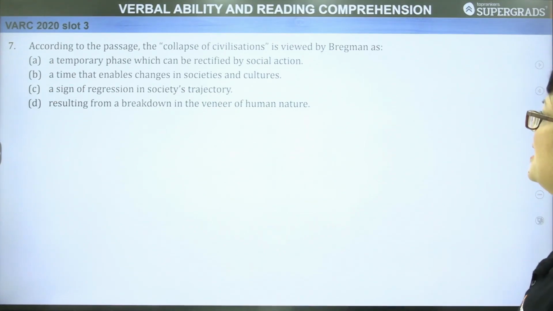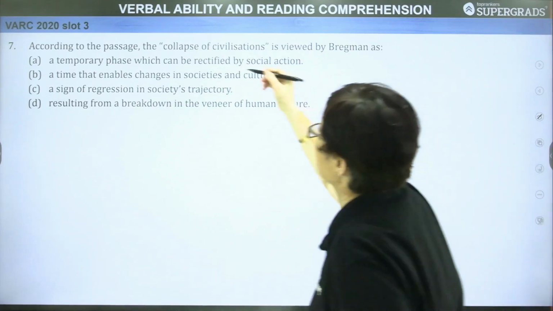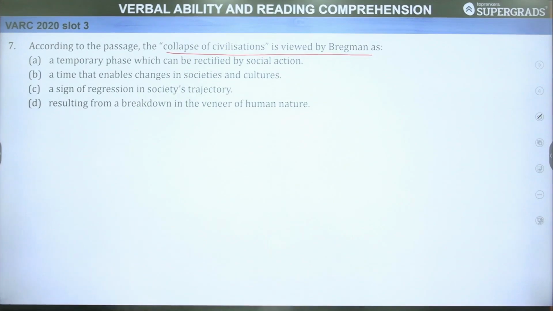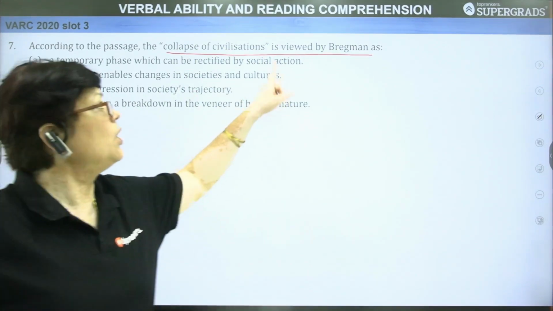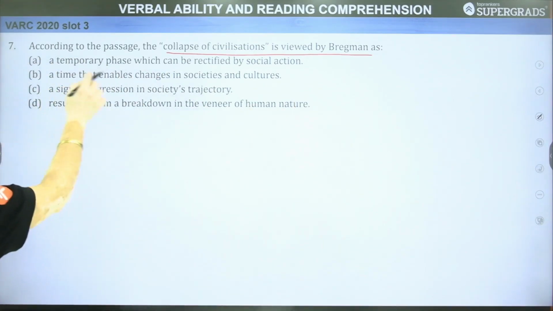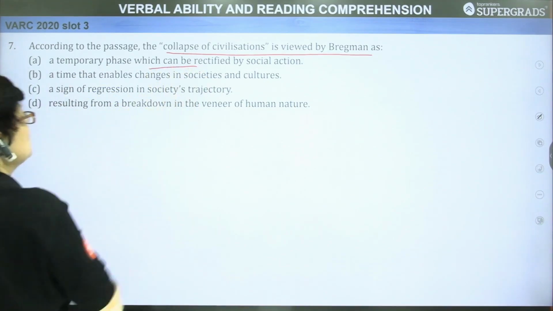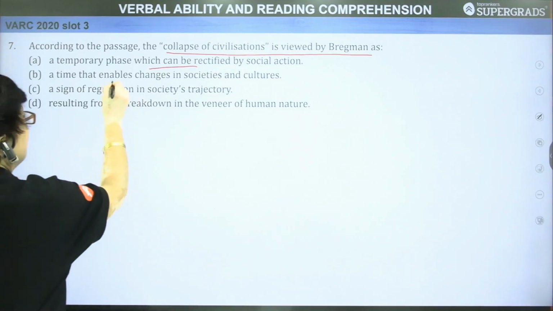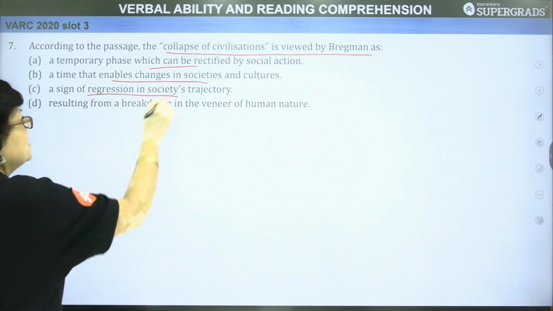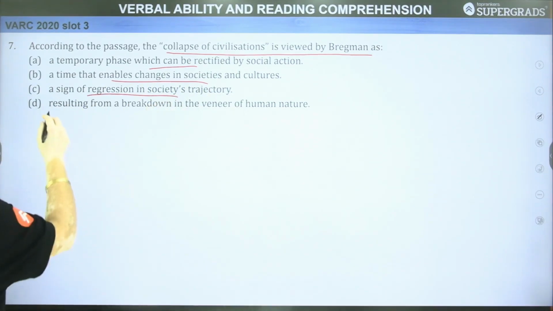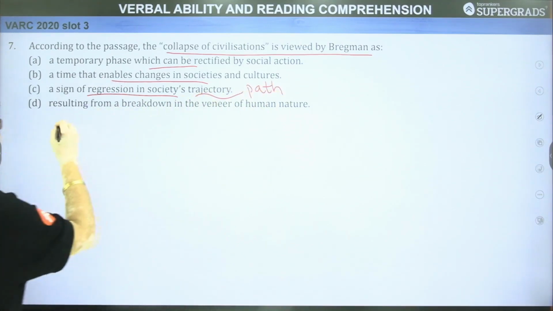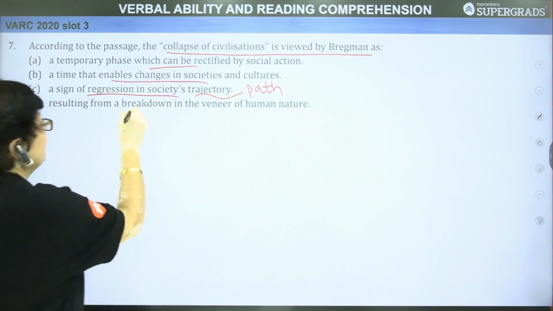According to the passage, the collapse of civilizations is viewed by Bregman as. Now, here we have to take into account the view of Bregman, not the author. The view of Bregman is being asked. Pay attention, students, not the author's own views. A, a temporary phase which can be rectified by social action. B, a time that enables changes in societies and cultures. C, a sign of regression in society's trajectory. Trajectory is a path. D, resulting from a breakdown in the veneer of human nature.